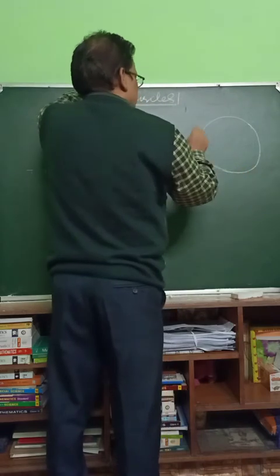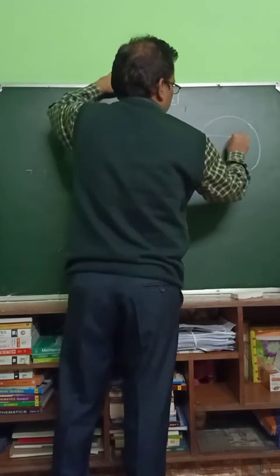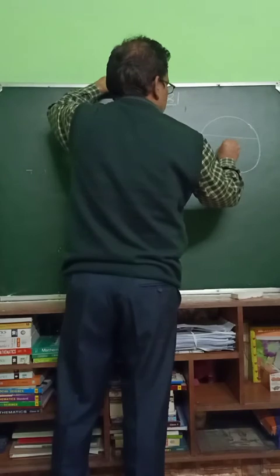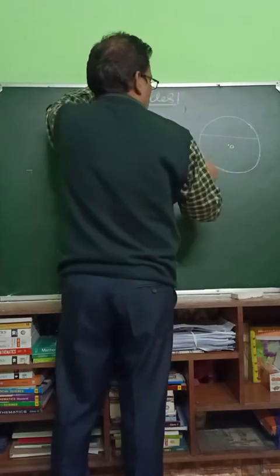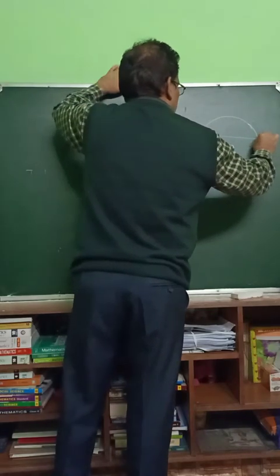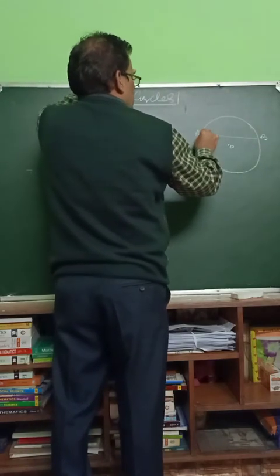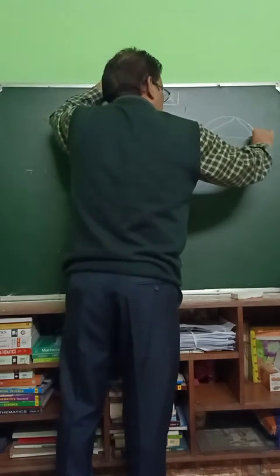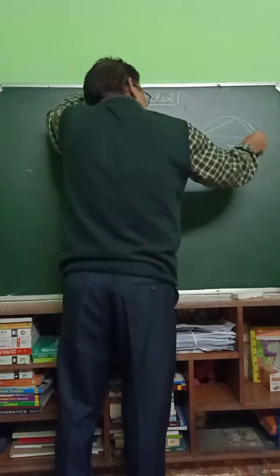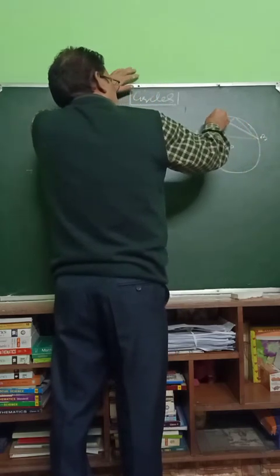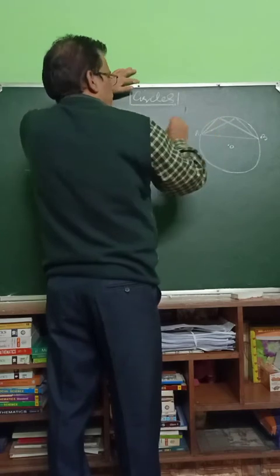Prove that angles in the same segment of a circle are equal. This is the chord of a circle, this is the center O, and AB is the chord. By this chord, this angle is being subtended, and by the same chord, this angle has been subtended.